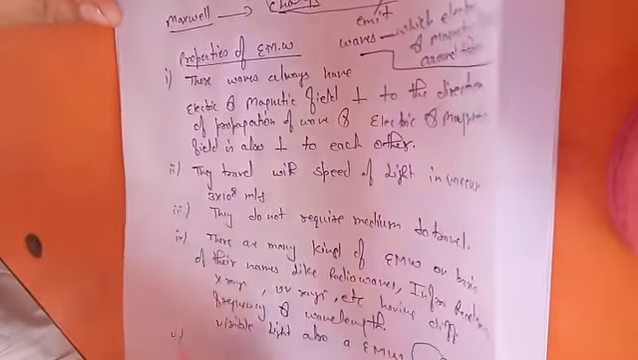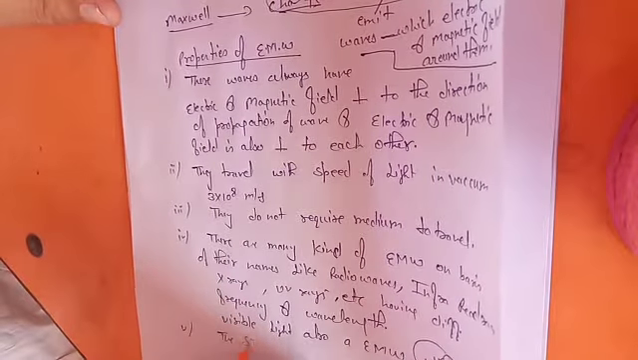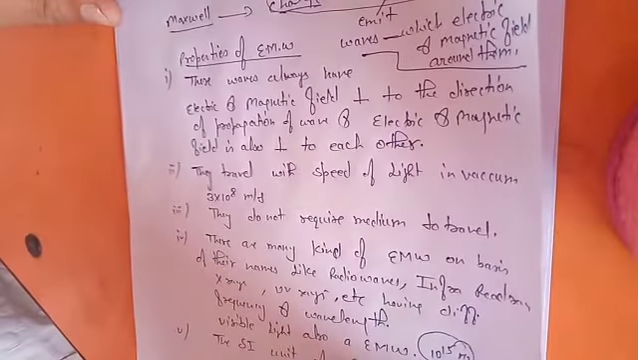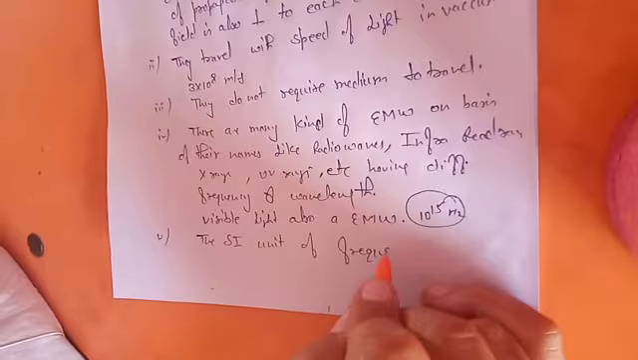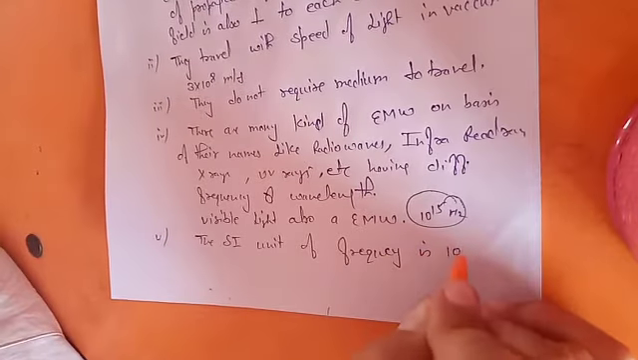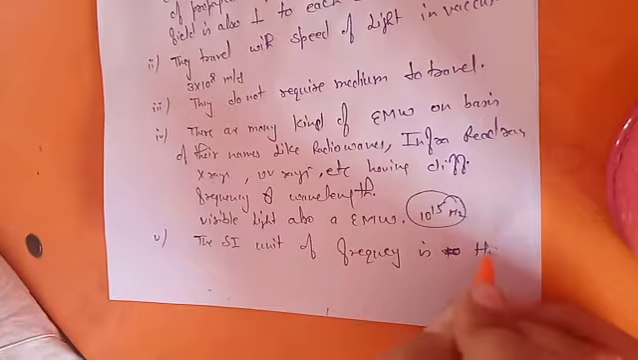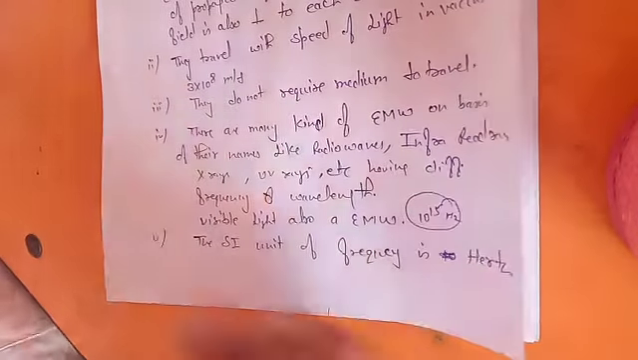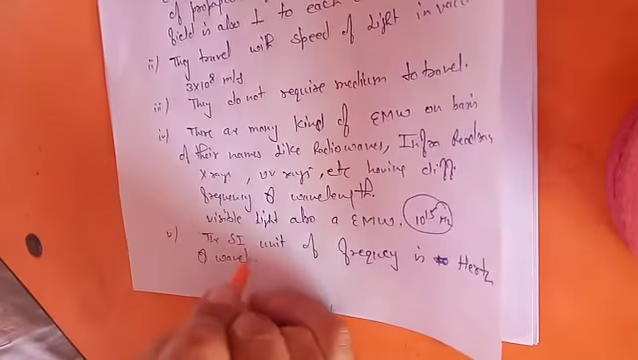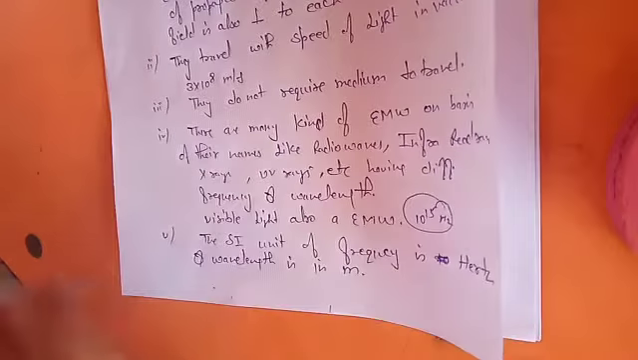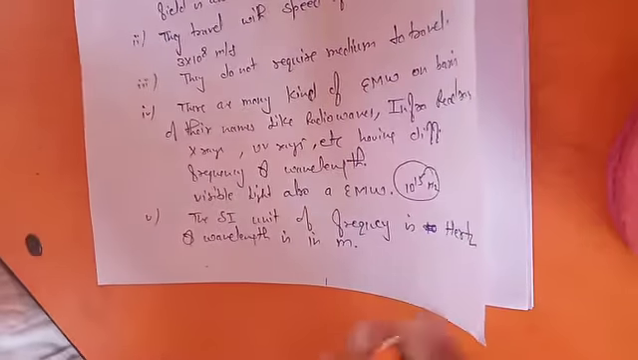So this will give you another thing, the SI unit of frequency. The SI unit of frequency is hertz, particularly. And wavelength is in meters, because it is a distance, so it is in meters particularly.